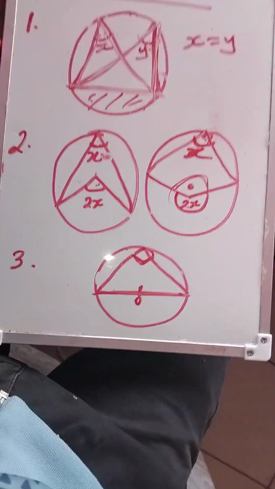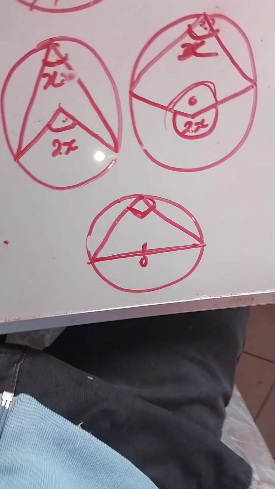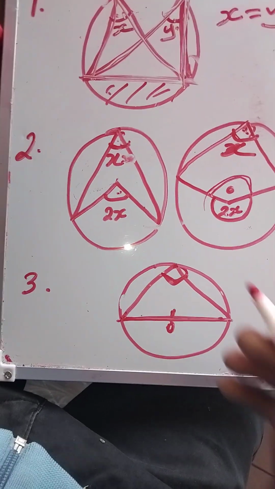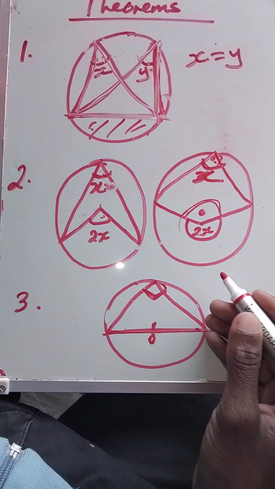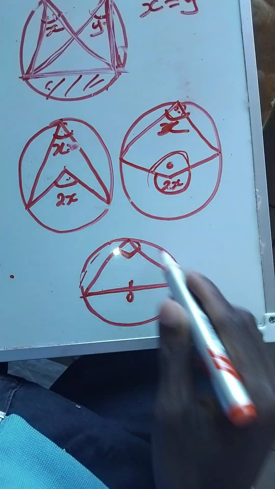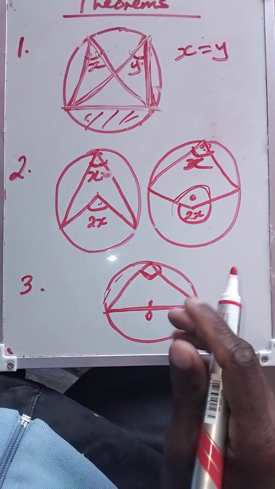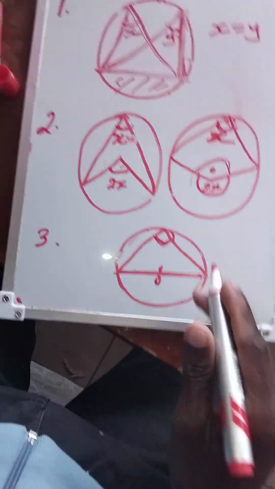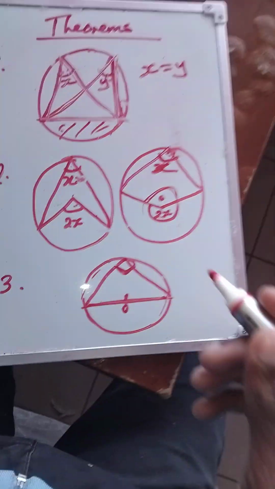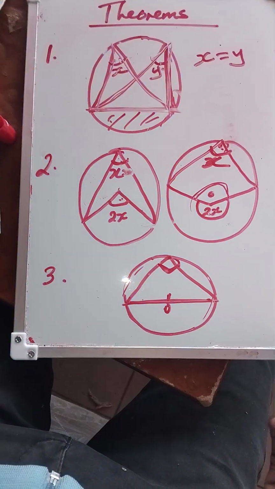So in English, the angle in a semicircle is a right angle. You will see this applies a lot when doing questions.